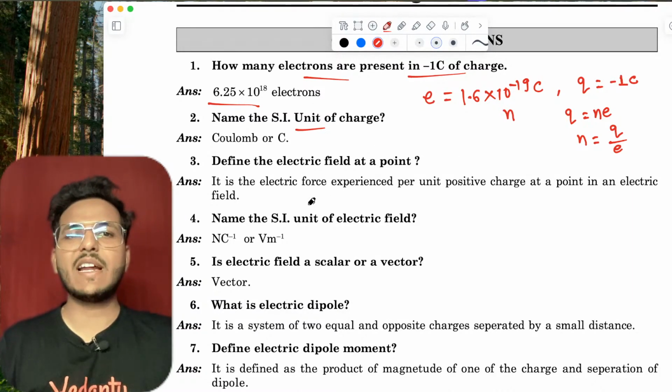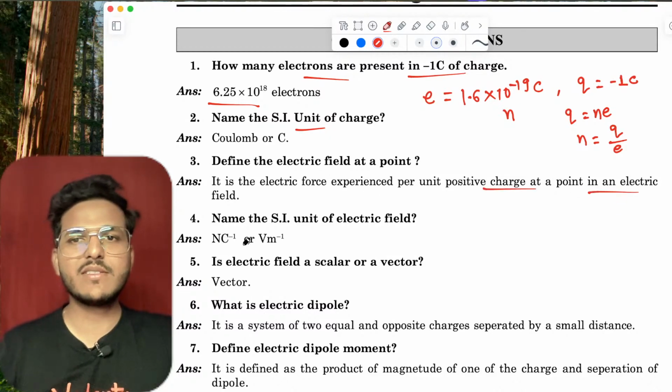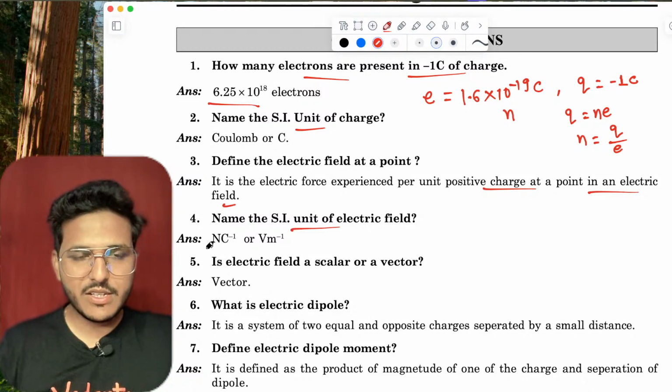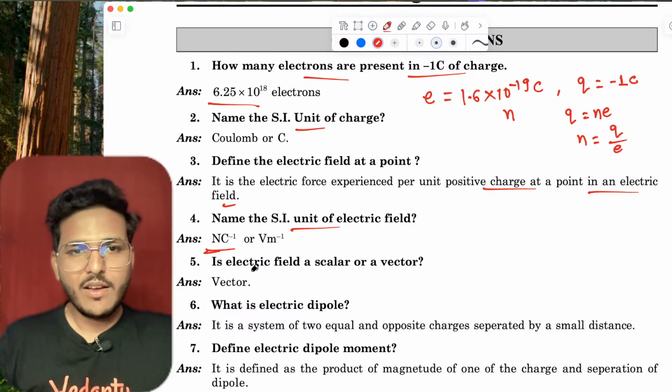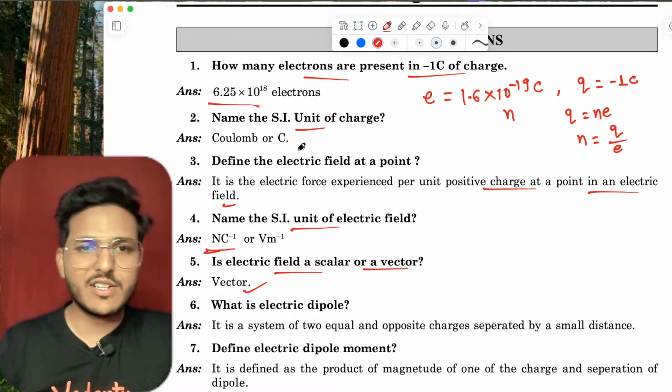Define the electric field at a point. It is the electric force experienced per unit positive charge. That is electric field. The SI unit of electric field is Newton per coulomb. Is electric field scalar or vector? Electric field is a vector.